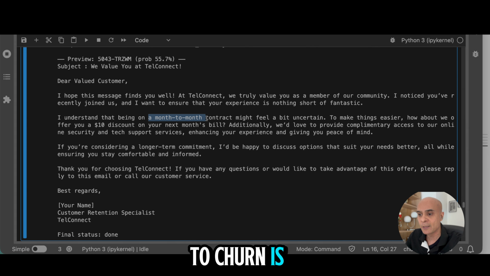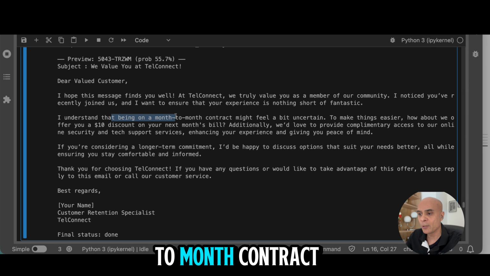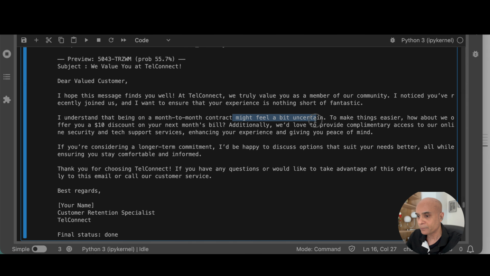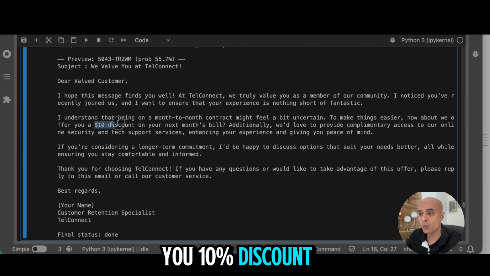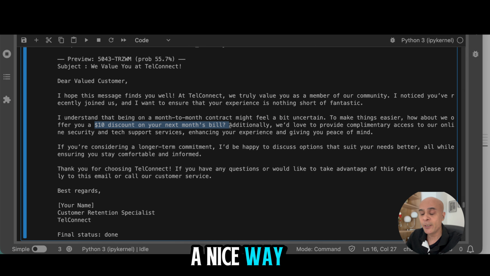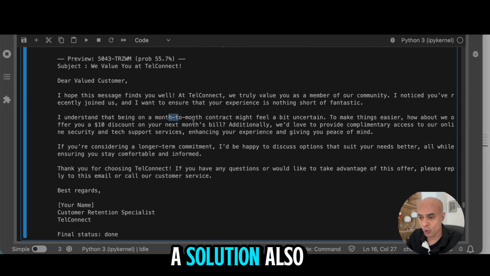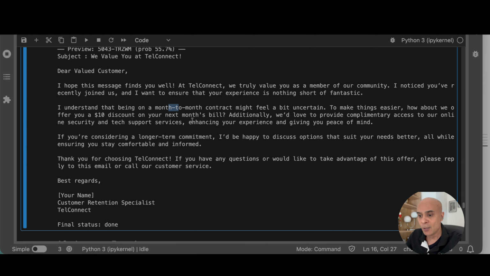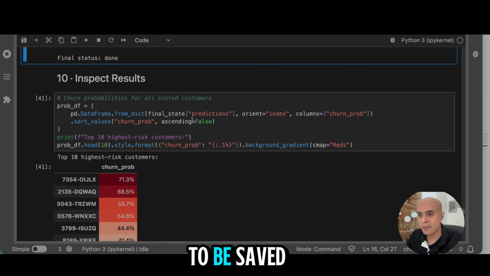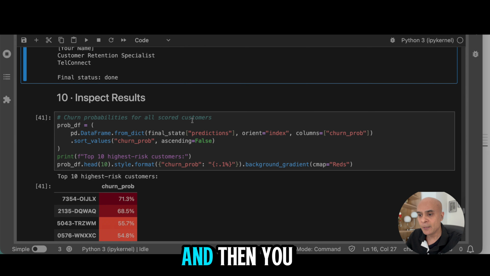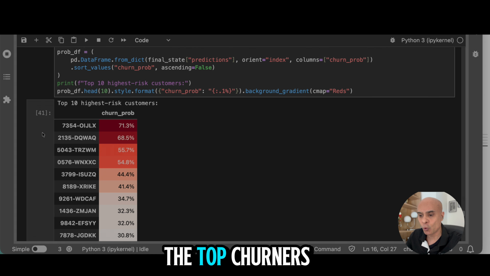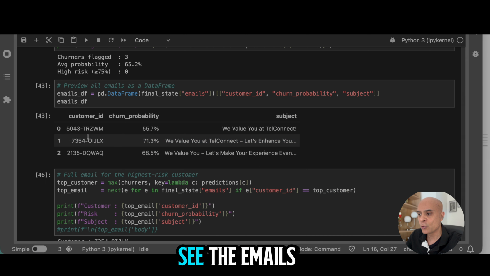The top reason to churn is this month-to-month contract. So the email says that we understand that as you are on a month-to-month contract, you might feel a bit uncertain, but we are going to offer you a 10% discount on next month's bill. So this is a nice way to identify who is going to churn, the reasons, and then also propose a solution to retain these customers. So all these emails are going to be saved in a JSON file. And then you can also have an analysis of the top churners, as well as you can also see the emails which have been created for each of these churners.